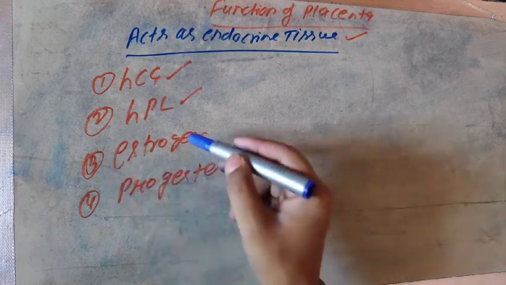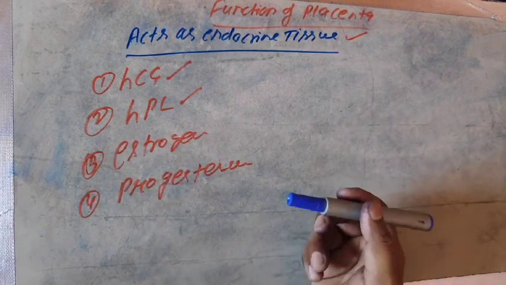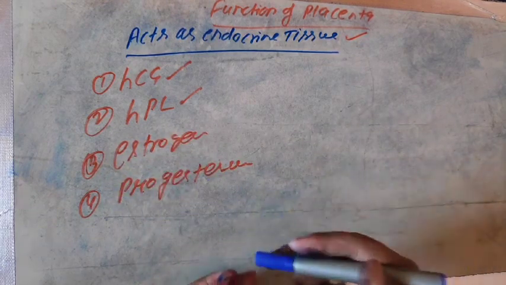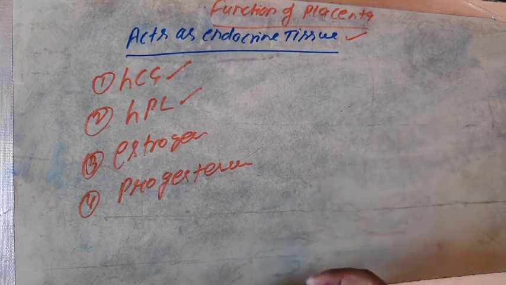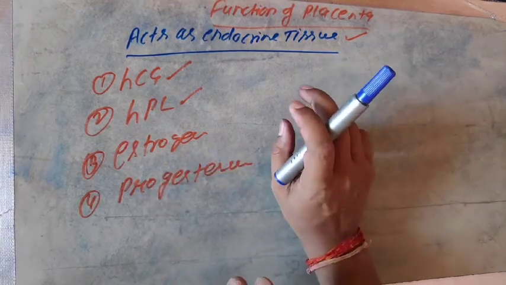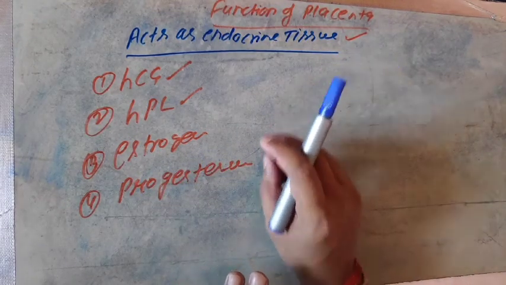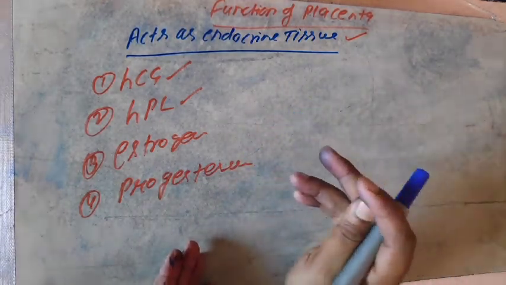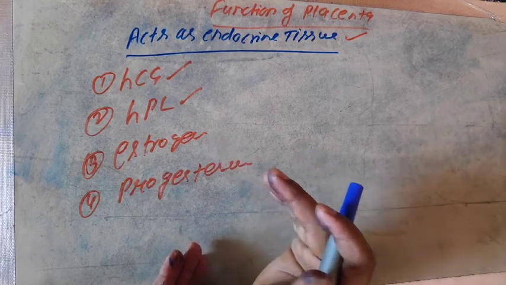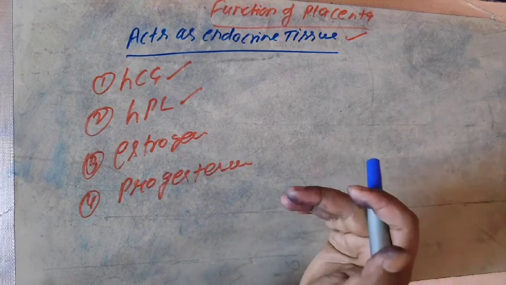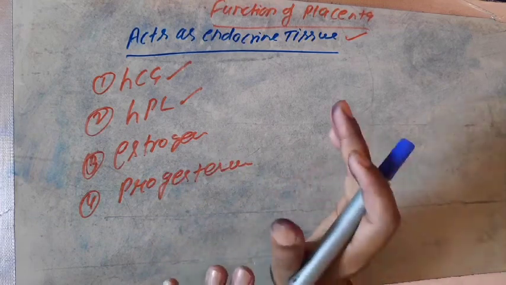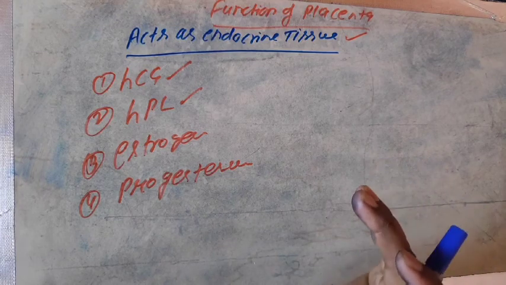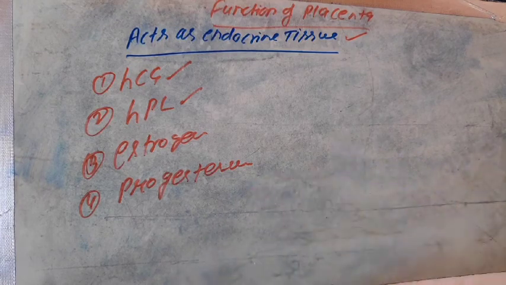The functions of estrogen and progesterone are over, and they have similar functions as you studied in the previous video lecture. Estrogen maintains the female characteristic features, secondary sex characters, and progesterone maintains the thickness of the endometrium wall of the uterus that is necessary at the time of embryonic development. That is also necessary for the complete and strong attachment of the embryo to the mother's endometrium.